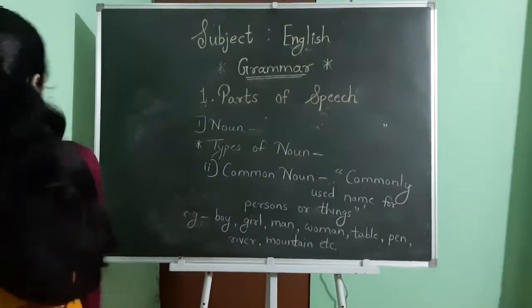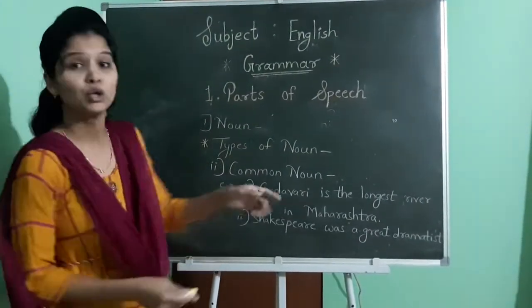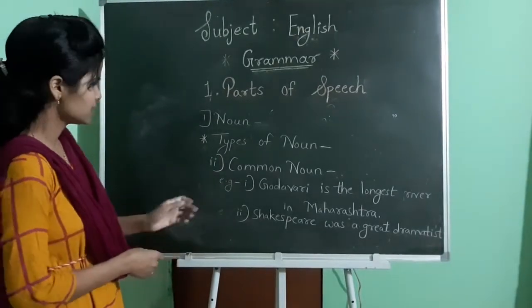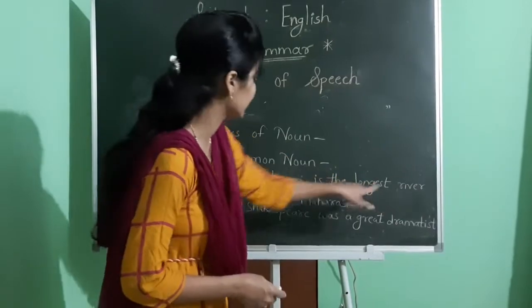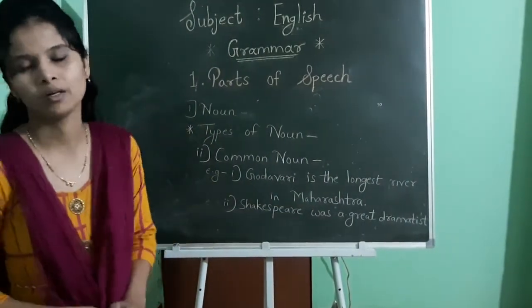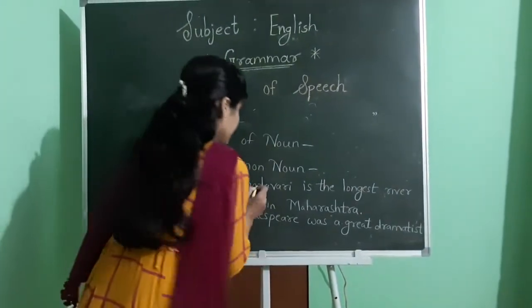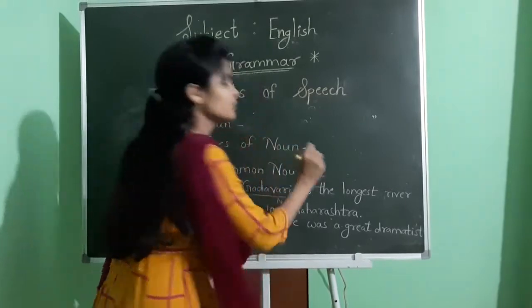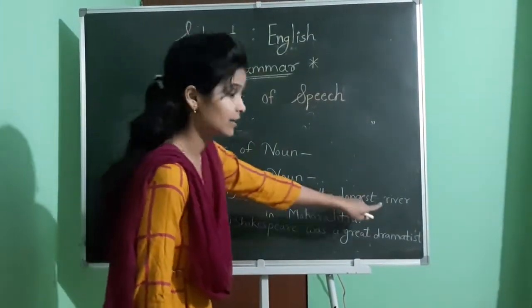Yes, we will take one example here. Now we will see two examples to identify what is a common noun. First example: "Godavari is the longest river in Maharashtra." First we will see how many nouns are in that single sentence. First one, Godavari, this is the first noun. Now see the second one, observe the sentence: river.